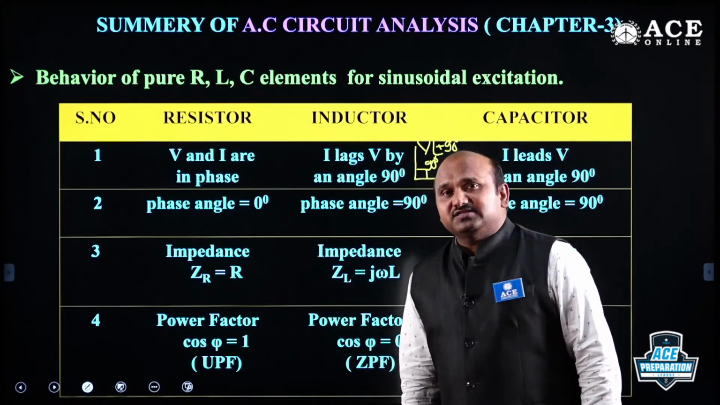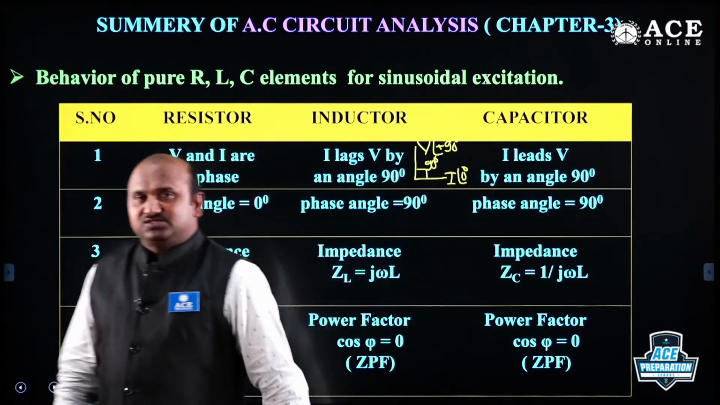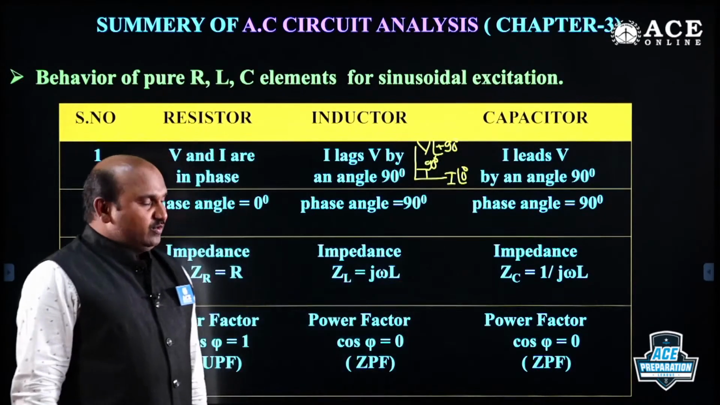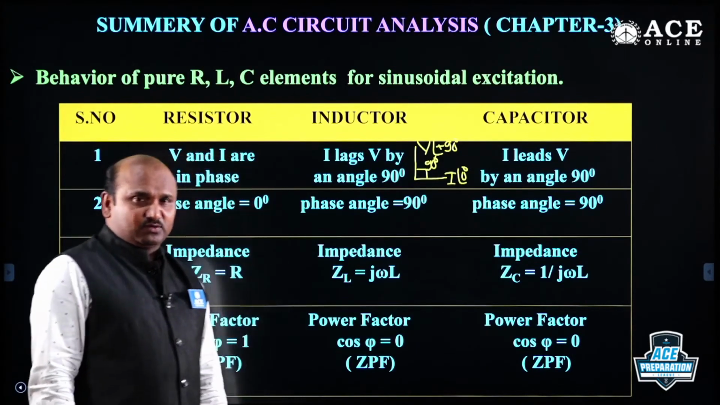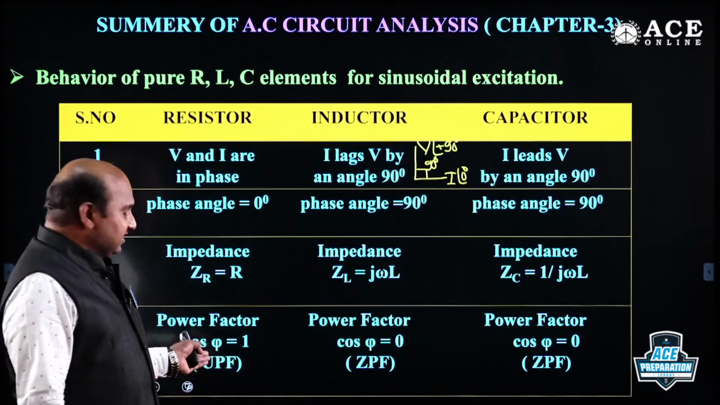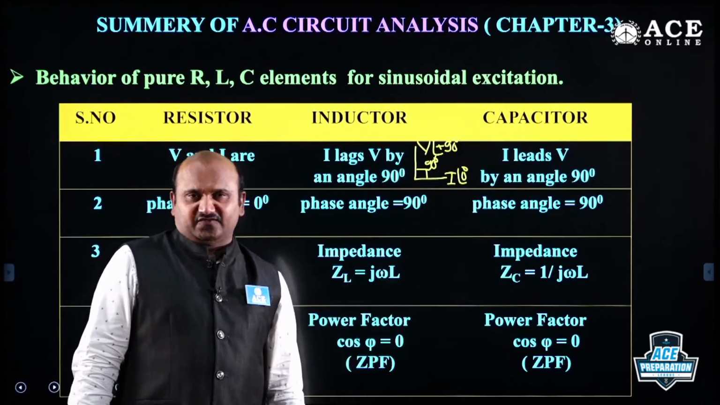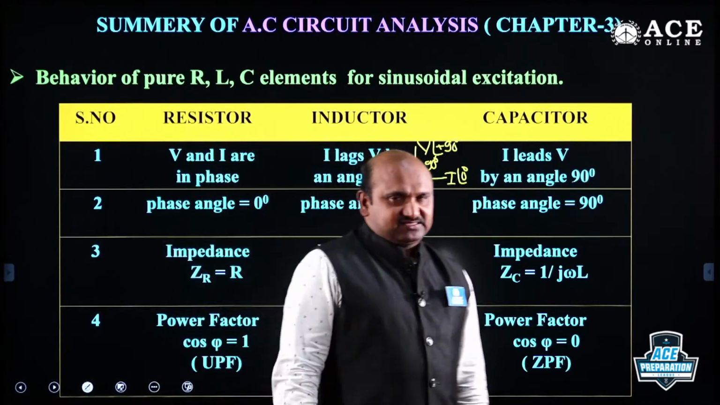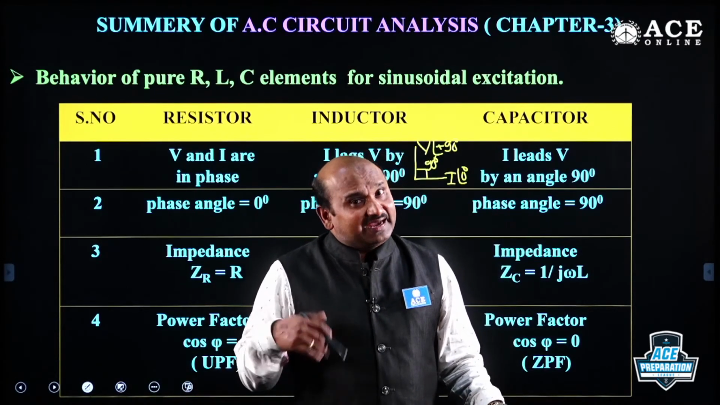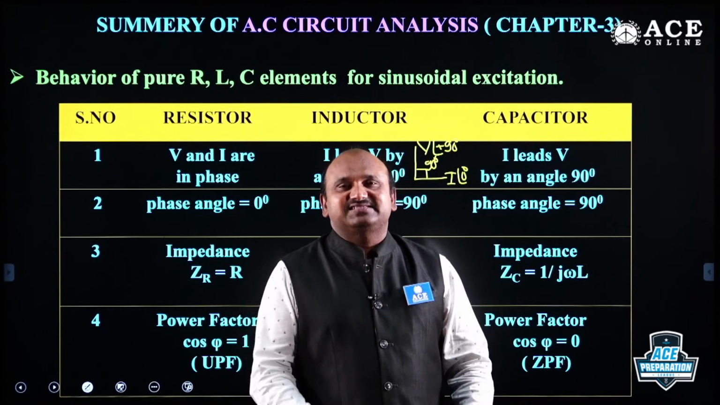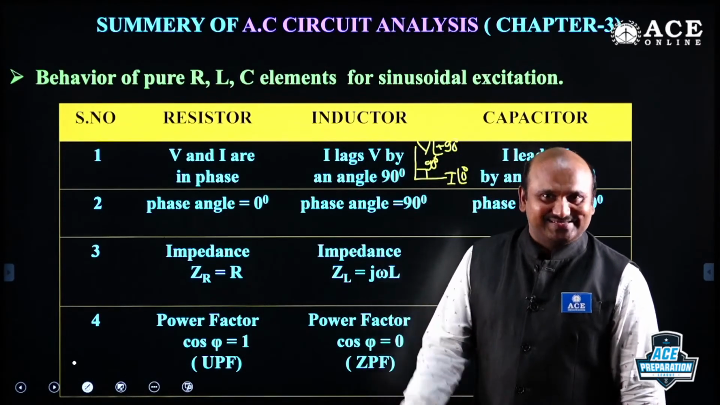Now, the impedance across a resistance is R, across a pure inductor ZL is j omega L, and across a pure capacitor it is 1 by j omega C. And regarding the power factor, this is very important. Some of the questions you may get directly related to the power factor: UPF, unity power factor, for a resistor and zero power factor for a pure inductor and pure capacitor. Guys, pure inductor and pure capacitor are not available practically, but you can analyze them by assuming them as pure elements. Is it right? A pure resistor is available. Resistive load means pure resistor, right?